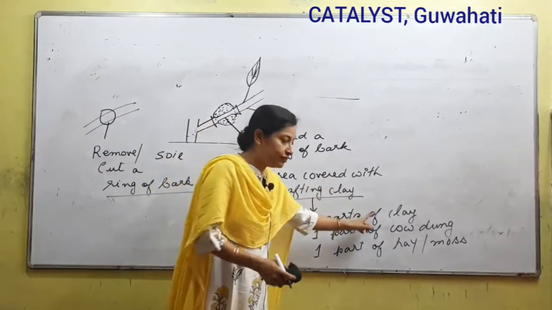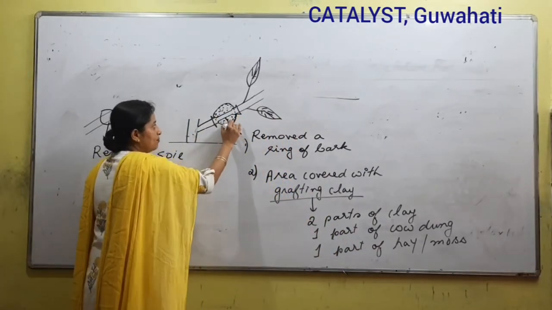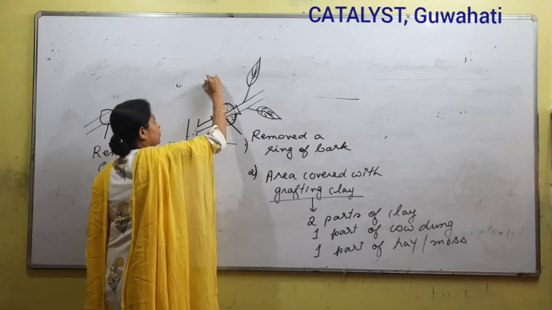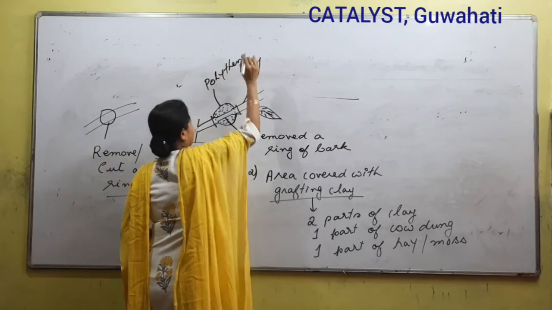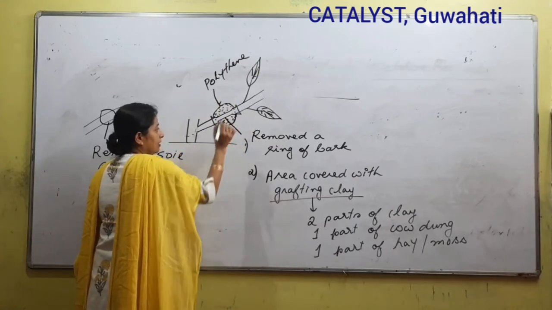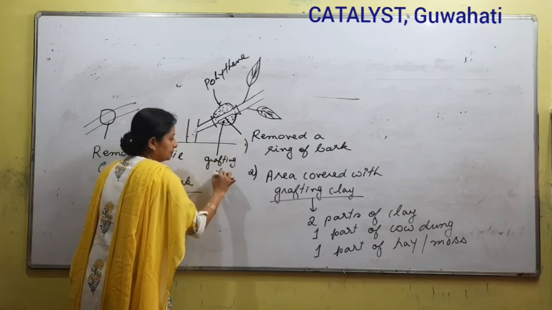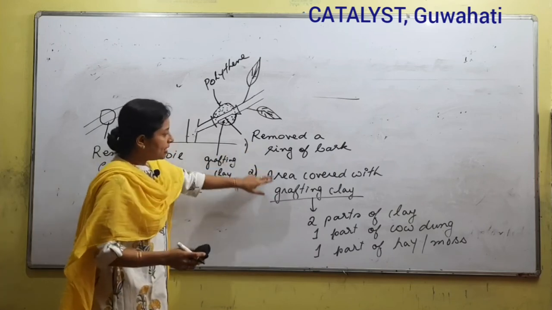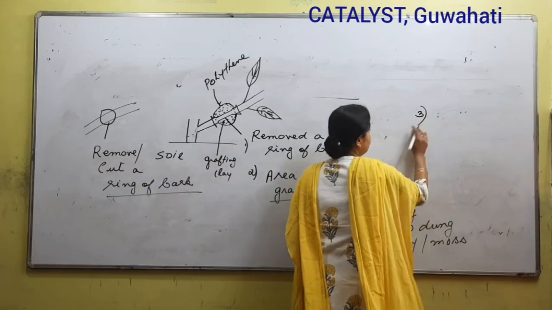Grafting clay is a mixture of these substances, and once it is covered, we use a polythene to cover that area. Polythene, right? Etu ki hoy? Grafting clay. Right? So we remove a bark, the area is covered with grafting clay. What is the third step?